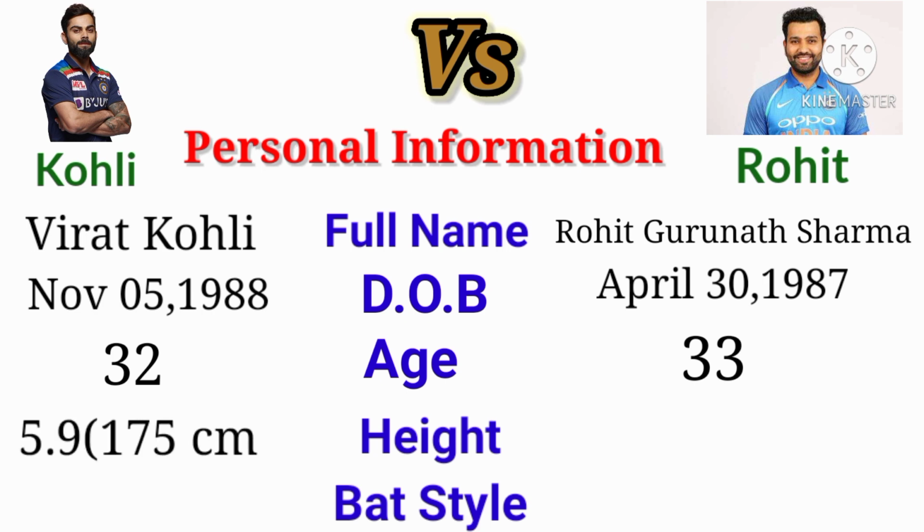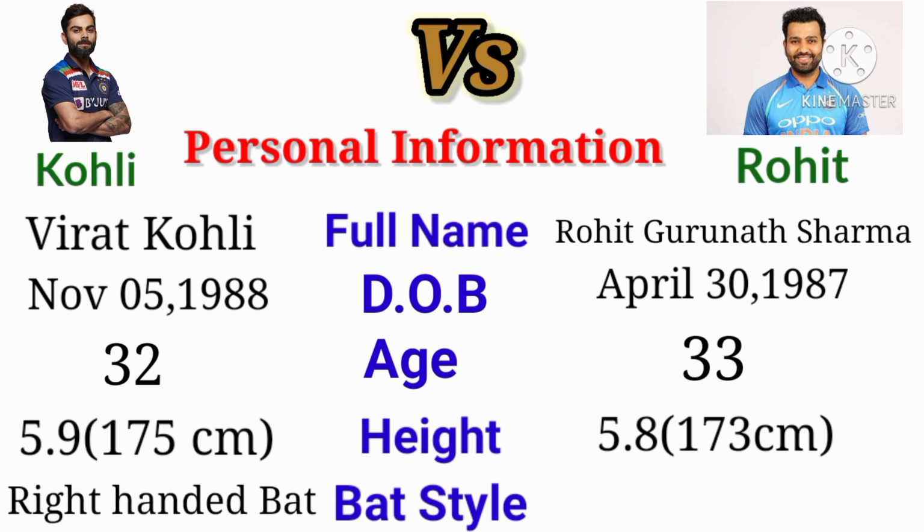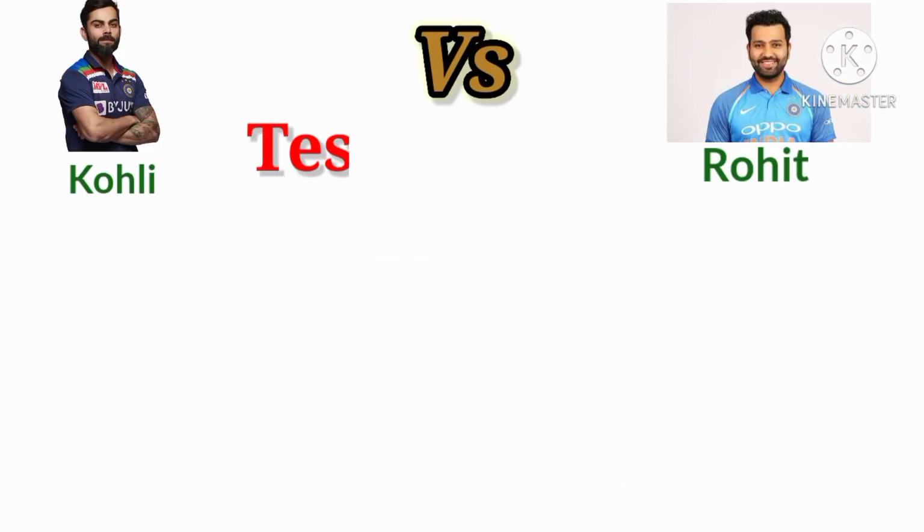The height of Kohli is 5.9. The height of Rohit is 5.8. The batting style of Kohli is right-handed batsman. The batting style of Rohit is right-handed batsman. Test career.